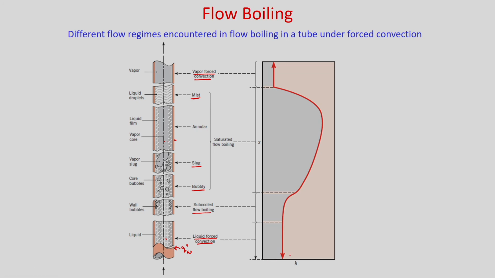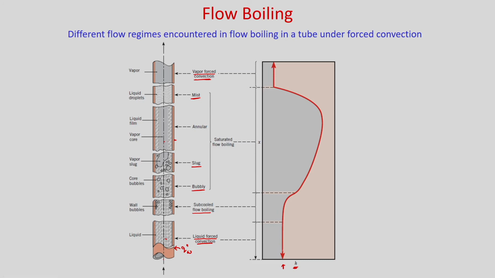If you see how the heat transfer coefficient varies, it is shown in this picture. This is the heat transfer coefficient along the length, and x is the liquid mass fraction.